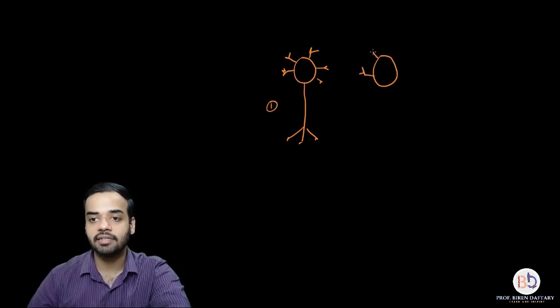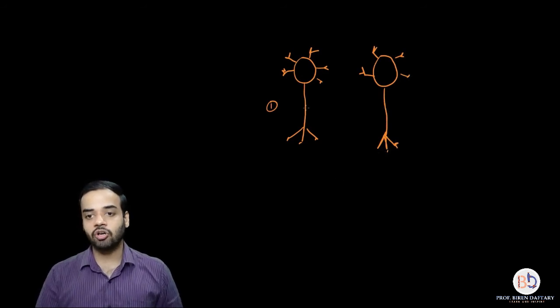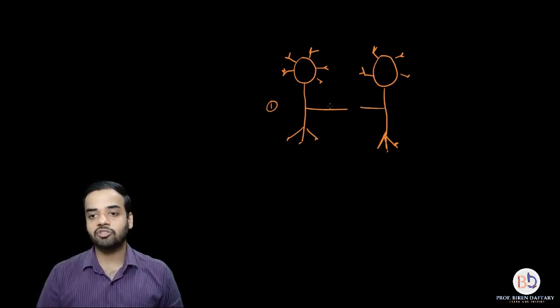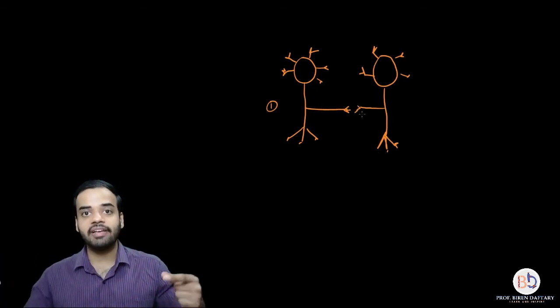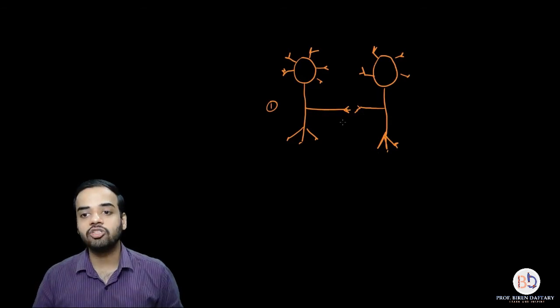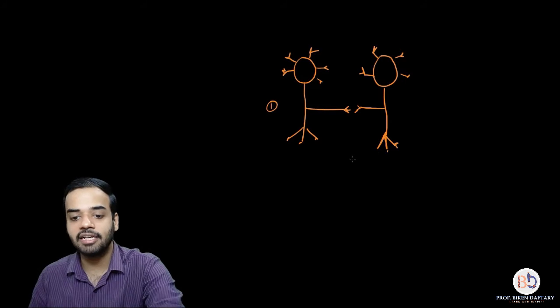Okay, these are the dendrons which I am drawing, and again this is the axon, this is the telodendron. Now suppose this axon laterally gives off another axon, and even this axon laterally gives off another axon. So both the axons of both the neurons are giving lateral branches, and these two branches are being connected. So the synapse is basically occurring over here.